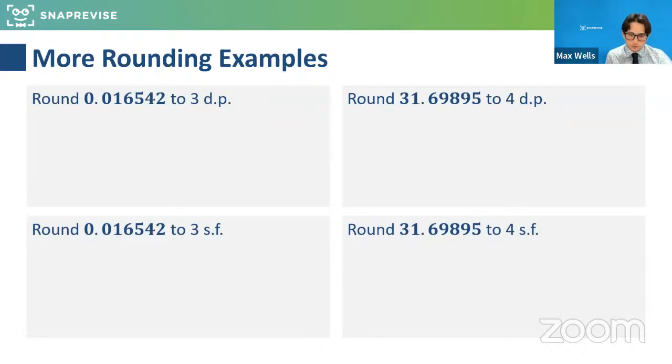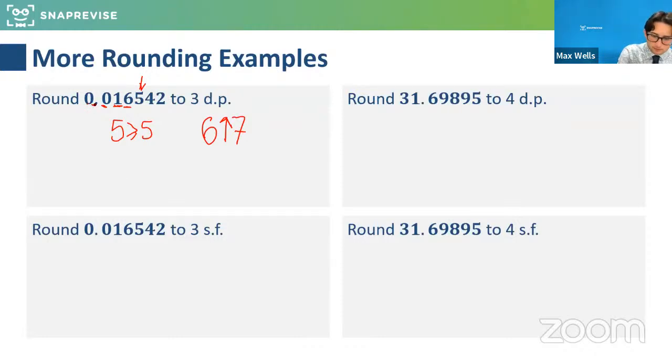So the first one, it wants me to round that number to 3 decimal places. So as soon as the decimal point happens, everything is something we're considering. So 3 dp, 3 decimal places. And how will that round? That's the first decimal place, that's the second decimal place, that's the third decimal place. This is what we're going to use to determine it. 5 is greater than or equal to 5, so the 6 rounds up to a 7.